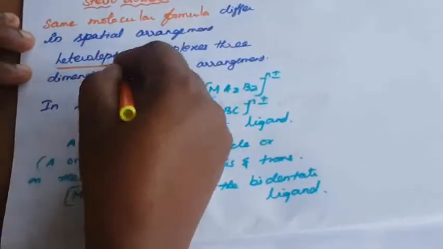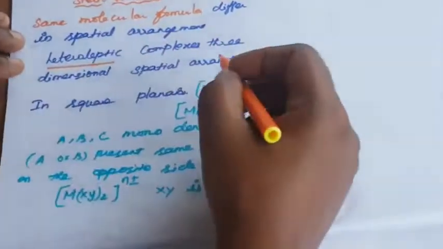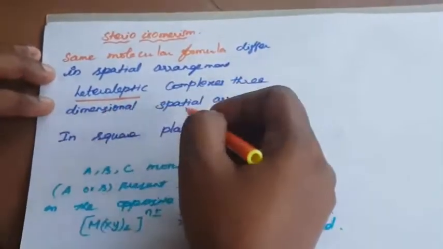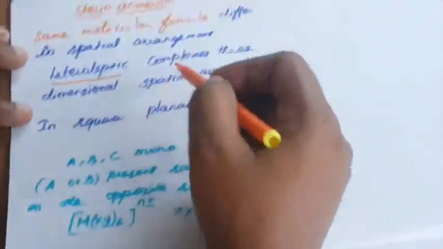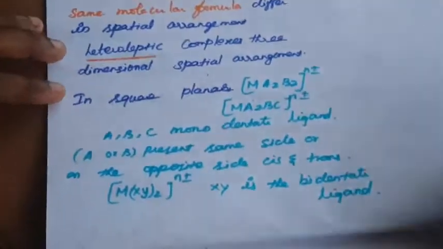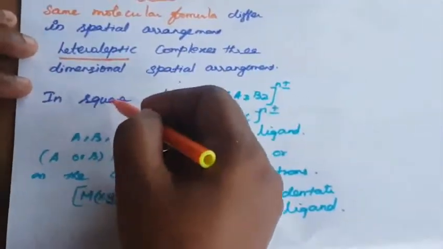More than two or three ligands present in the complex compound is called heteroleptic. In this three-dimensional spatial arrangement, these compounds exhibit cis-trans isomerism, for example in the square planar.